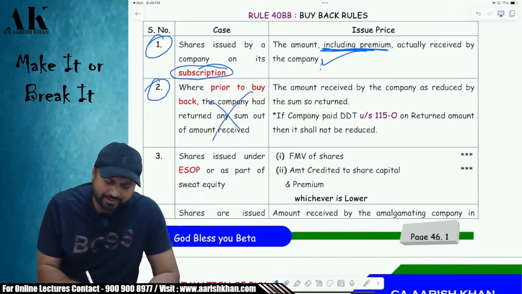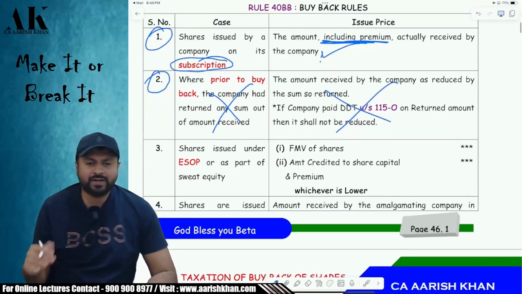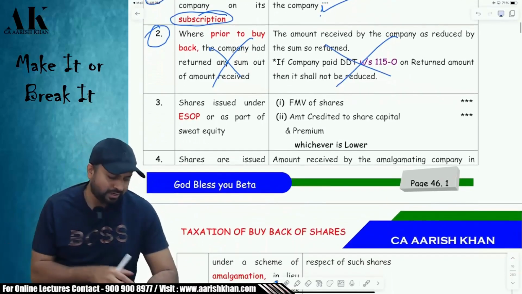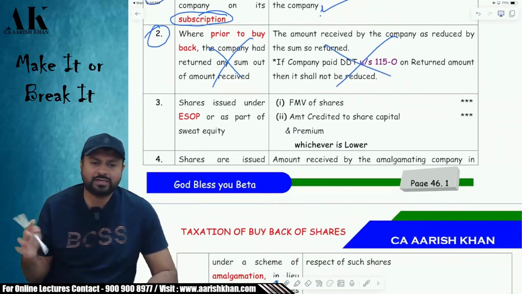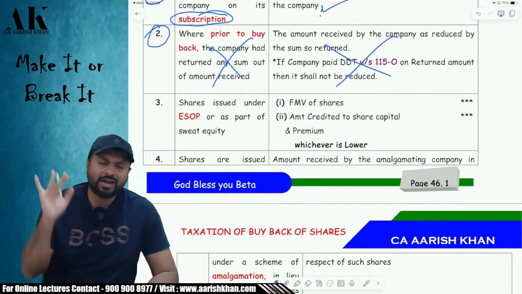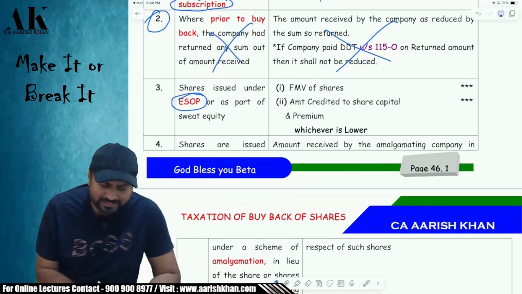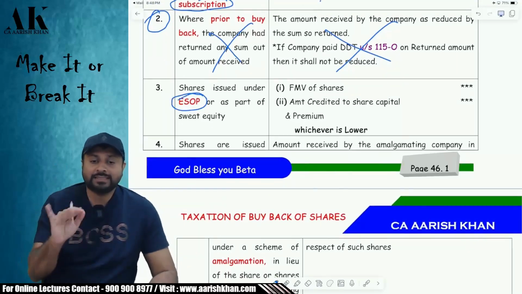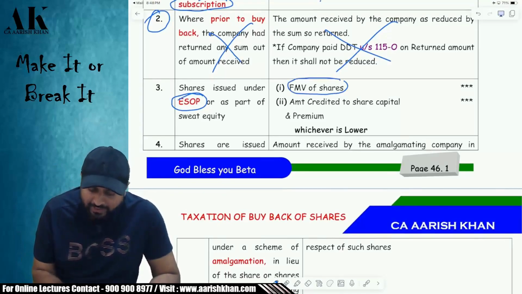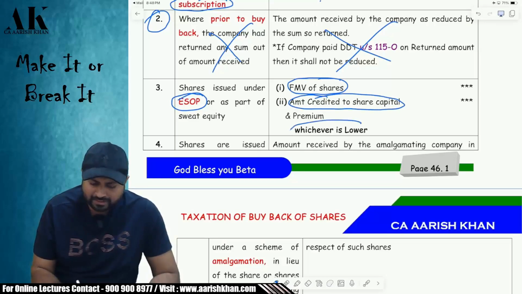The second point is not relevant as of now because that is based on dividend distribution tax, and we all know that today dividend distribution tax does not exist under the income tax law. So this point is also not relevant. At one point of time it was relevant, but today it is not. Third, you have acquired the shares as ESOP. For that you have to take the fair market value of the shares or the amount credited to the share capital and premium, whichever is lower.